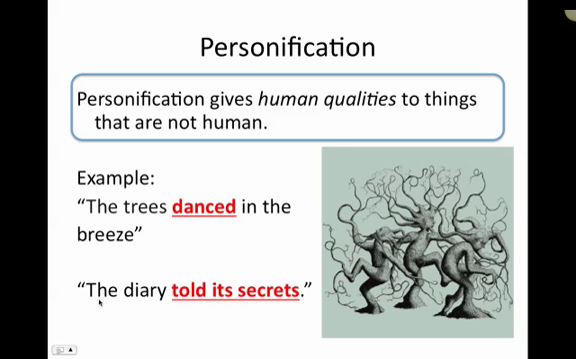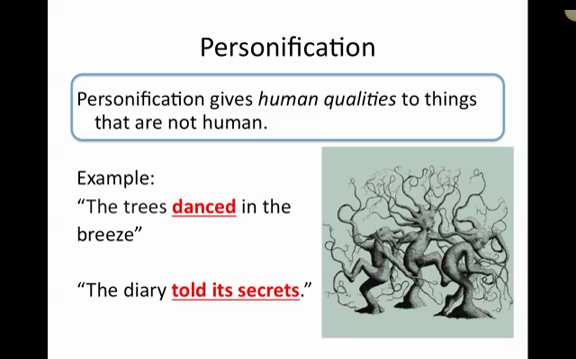Here's another example. The diary told its secrets. Well, a diary can't really talk, so therefore it cannot tell anything. So the diary could not have told its secrets because the diary can't talk. So this is another example of personification. The part in red here, told its secrets. Sorry, my cursor went away. Told its secrets here is an example of personification of the diary because the diary is not human, so it cannot talk. But we've given it a human-like quality. And that's personification.